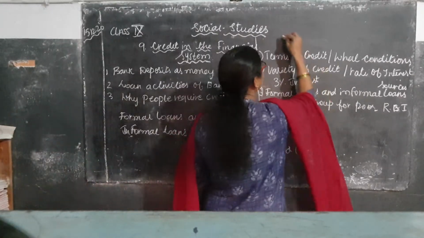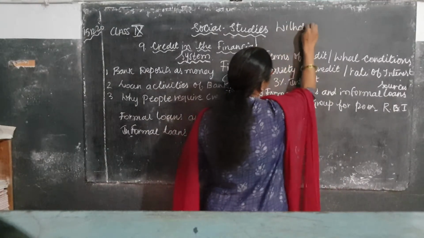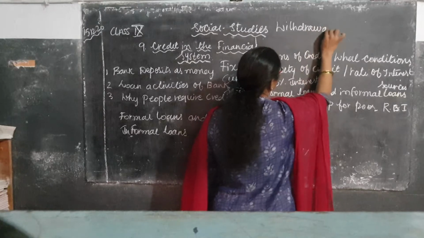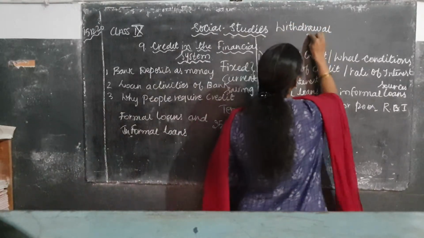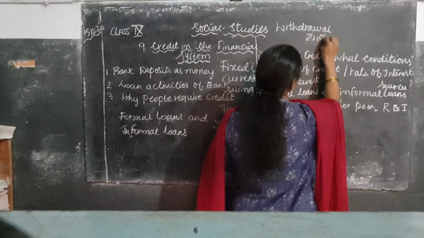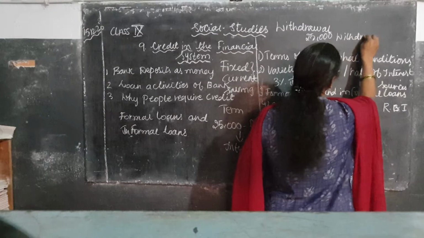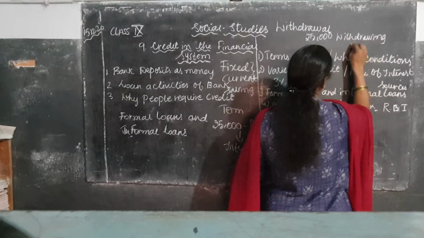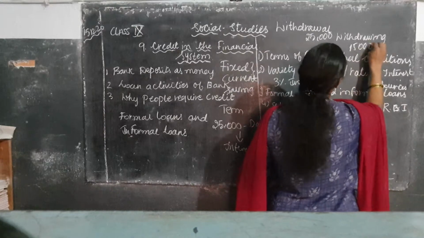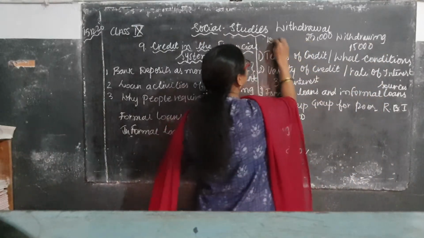So now this is depositing. Next example I want to tell is what a withdrawal is. For example, you have deposited 25,000 and you are withdrawing 15,000 from the bank.